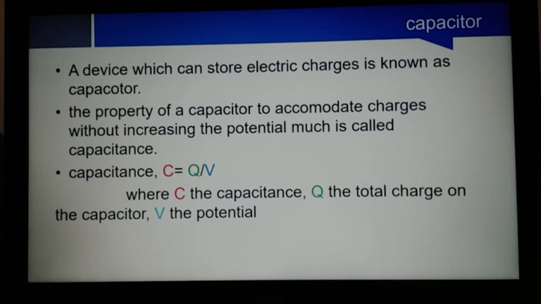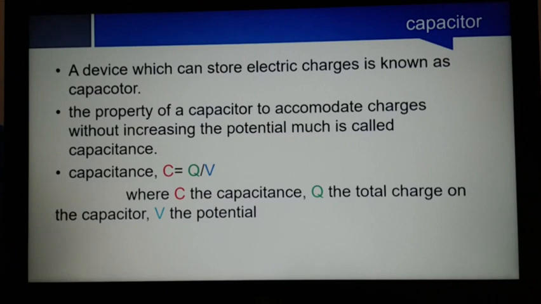Is it clear? That is the definition of 1 farad, the unit of capacitance. Some lower values of capacitance are millifarad and microfarad, generally used is microfarad, 10 to the power minus 6 farad, that is 1 microfarad.